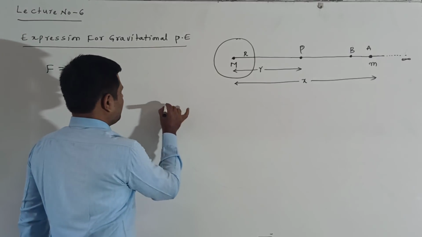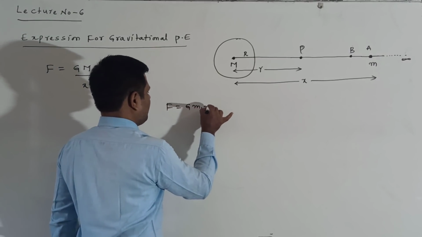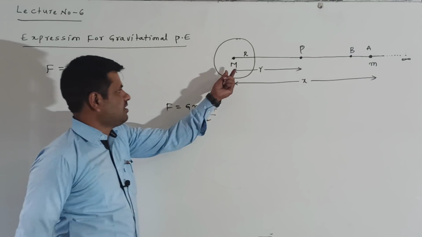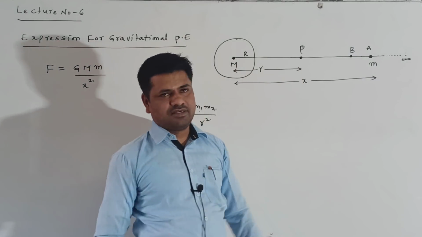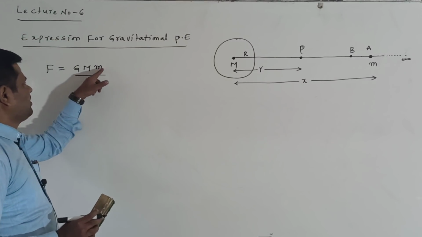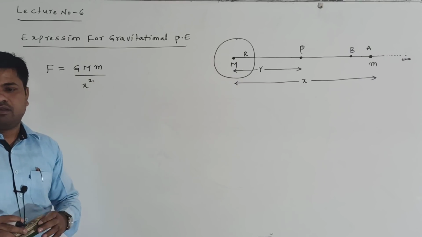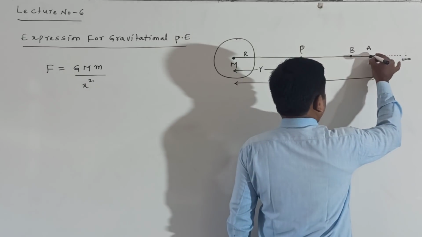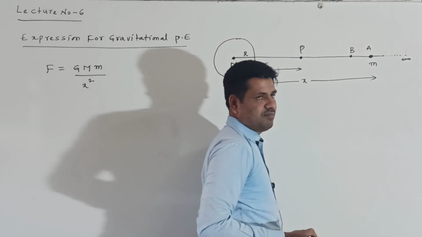The general formula is F is equal to G into m1 m2 by r square, where r is the distance between m1 and m2. Here the distance between capital M and small m I consider as x. So I write F is equal to G into capital M into small m by x square. Now suppose I want to bring this body from A to B.